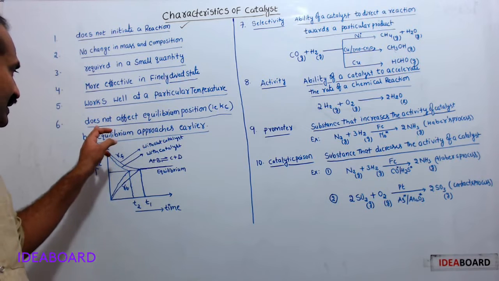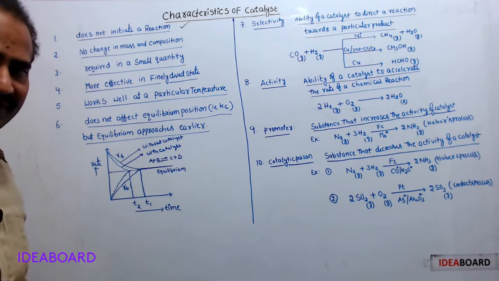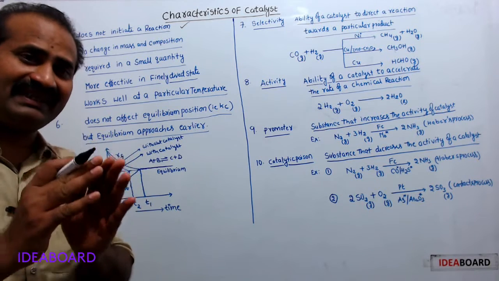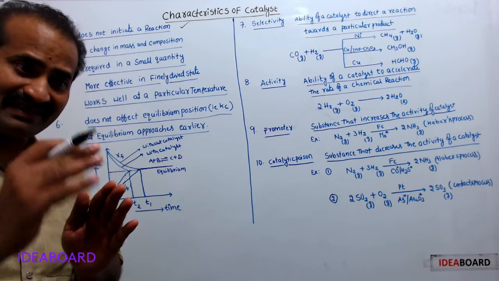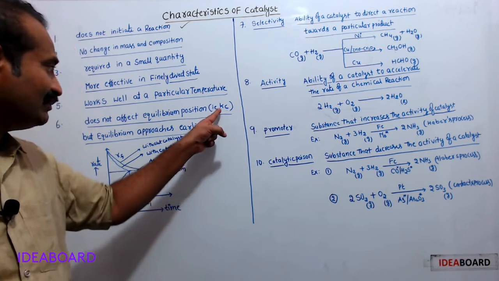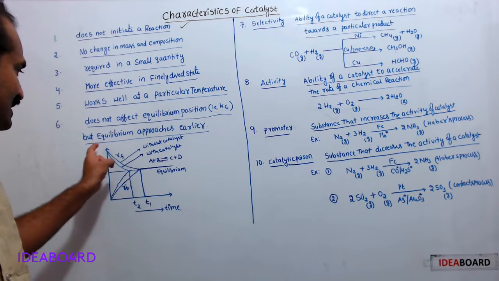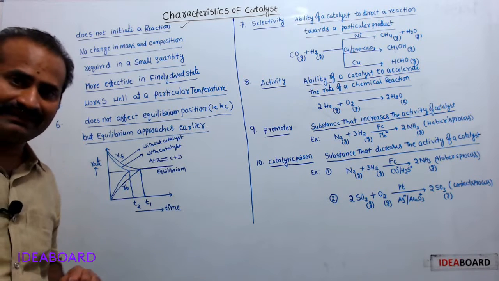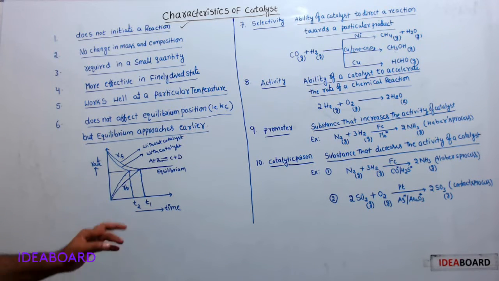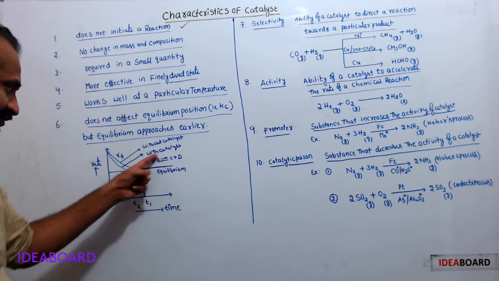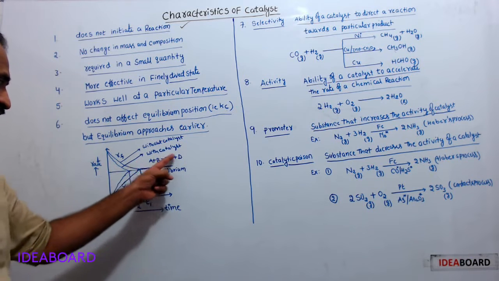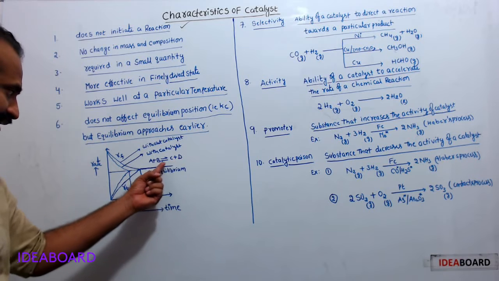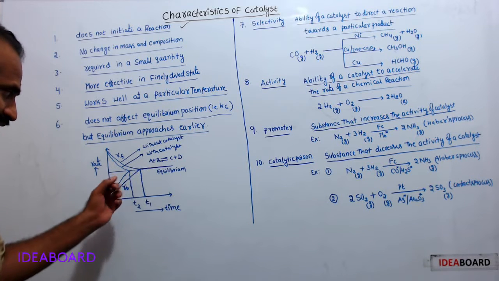Next point, it does not affect equilibrium position. So, catalyst does not affect the equilibrium position, which means it does not change the equilibrium constant value. But in the presence of catalyst, equilibrium is approached earlier, which means, see here. See, this is a reversible reaction. Forward reaction: A plus B gives C plus D. Backward reaction: C plus D gives A plus B.